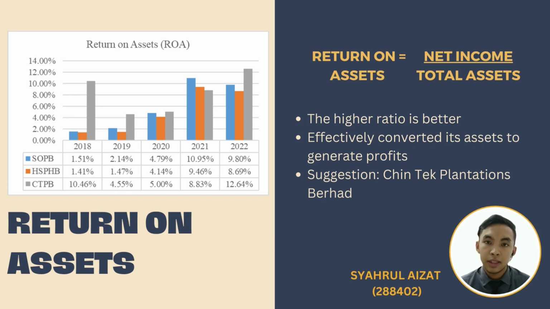Based on the graph, the highest ratio among the three companies is Chintek Plantations Berhad. The higher the ratio, the better for the company. It is because the company effectively converted its assets to generate profits in those 5 years. So, among the three companies, Chintek Plantations Berhad might be considered by investors to invest in.